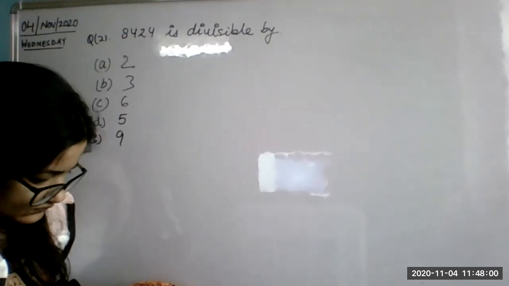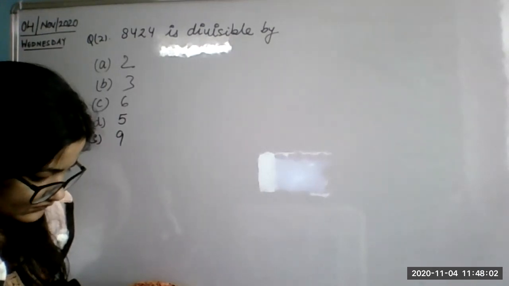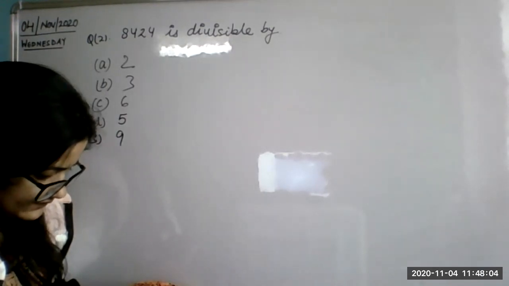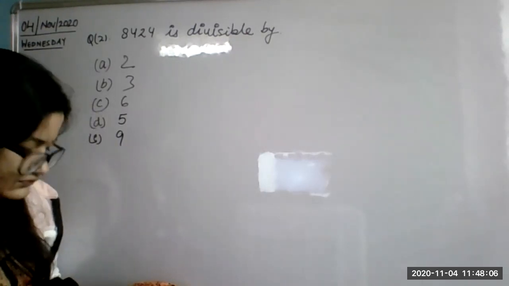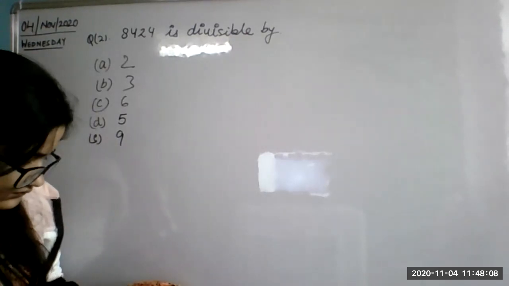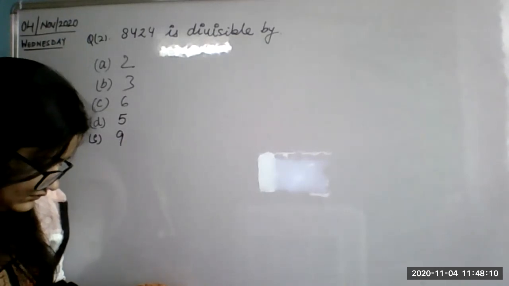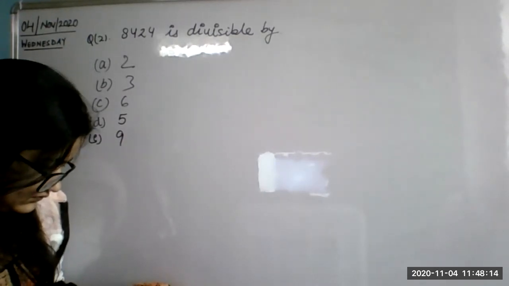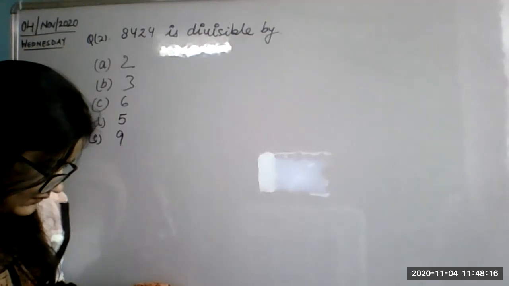Ma'am, after completing, we have to send it on WhatsApp. Yes. And the sum of it is 8 plus 16 plus 2, 18. 18 is not available now. 9, it's coming in the table of 9. Yes, it's coming in the table of 9.